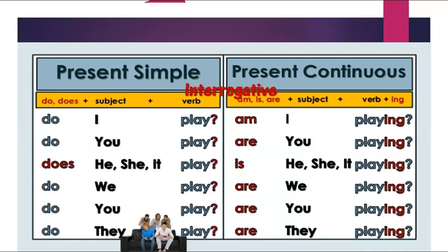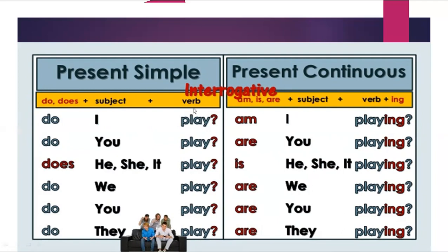What about the interrogative form? We know that we have two types of questions. The first one is yes or no question, and the second one is WH question. If you want to form a yes or no question in present simple, you are going to use do or does according to the subject. Do with I, you, we, and they, but does with he, she, and it.